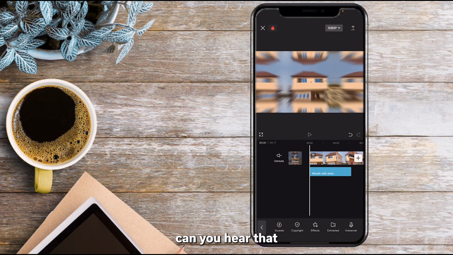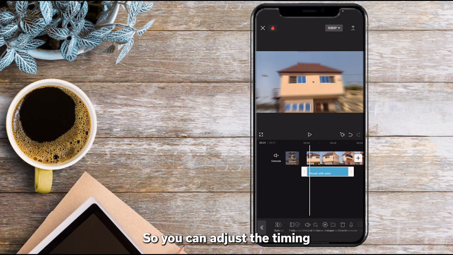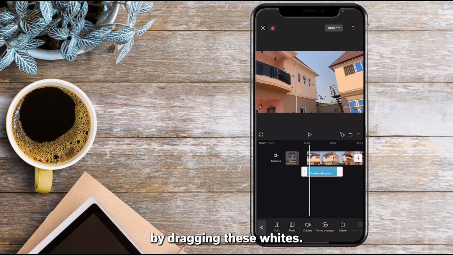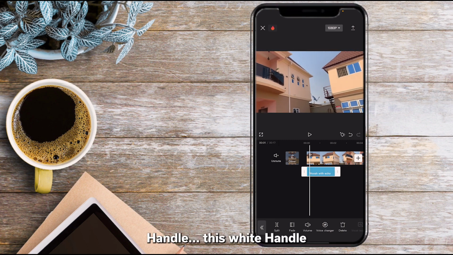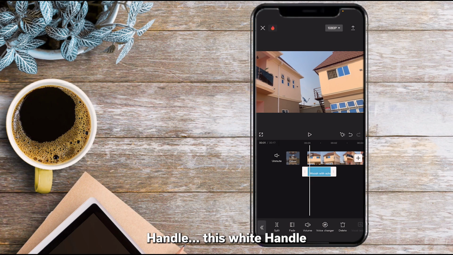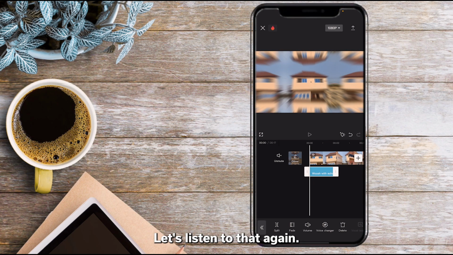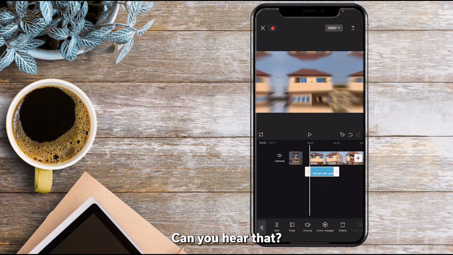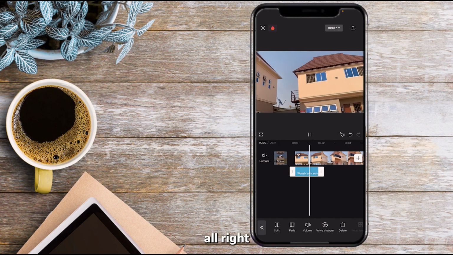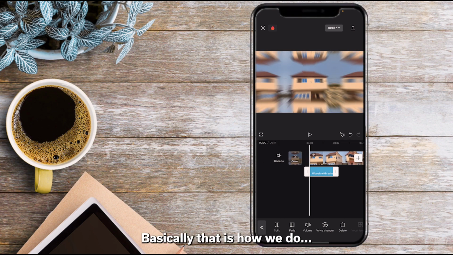Can you hear that? So you can adjust the timing of the transition by dragging this white handle. Okay, let's listen to that again. Can you hear that? All right, basically that is how we add zoom in and out audio transitions to our video.